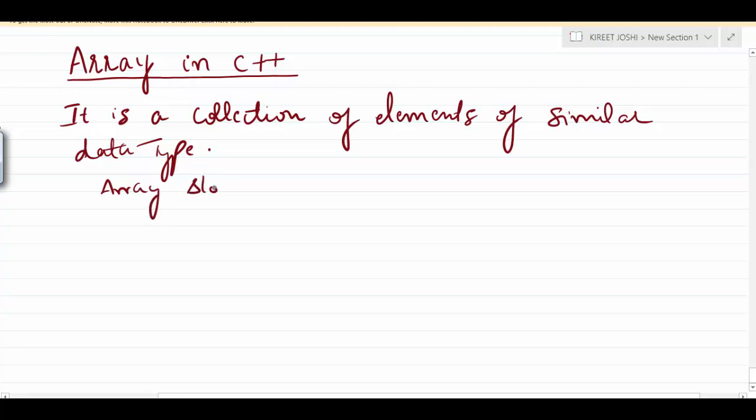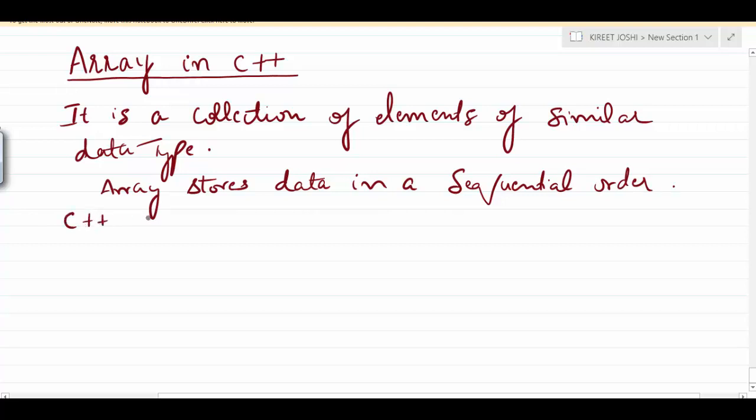Array stores data in a sequential order. And in C++, this array has a fixed size. Array has a fixed size. So you can also say that it is a disadvantage that array has a fixed size.